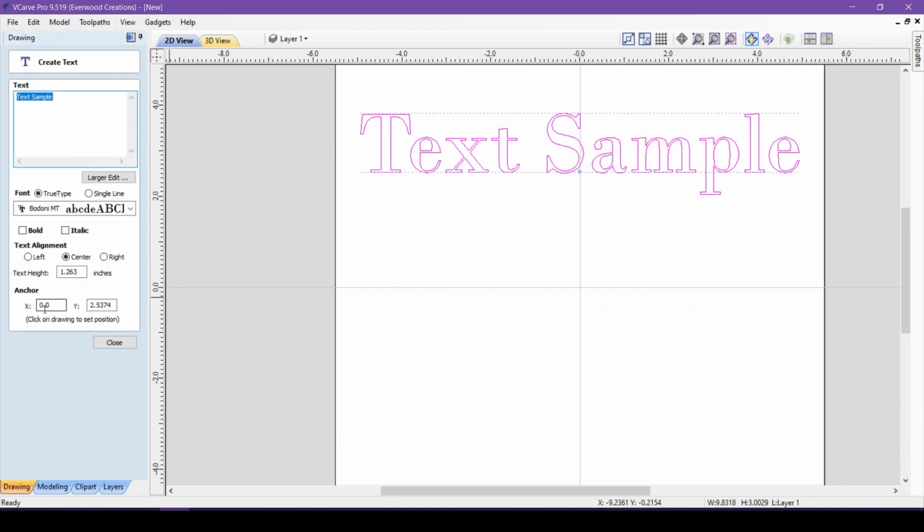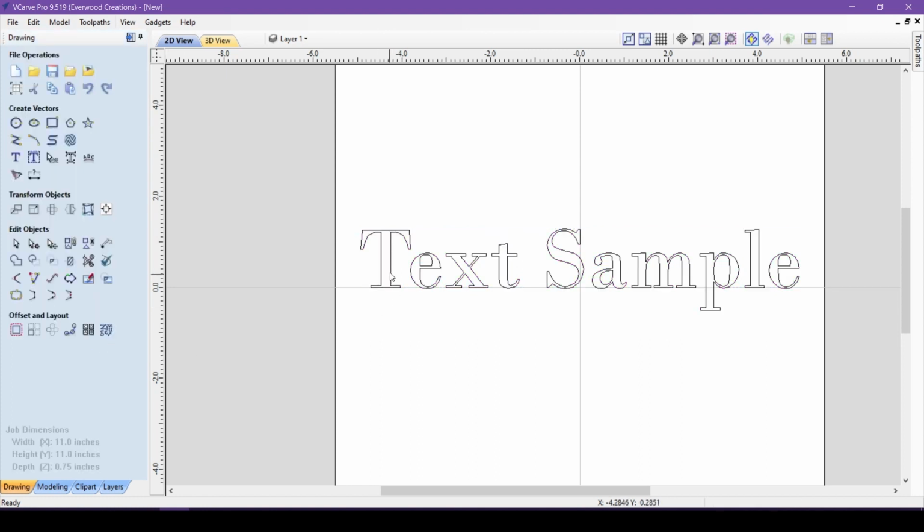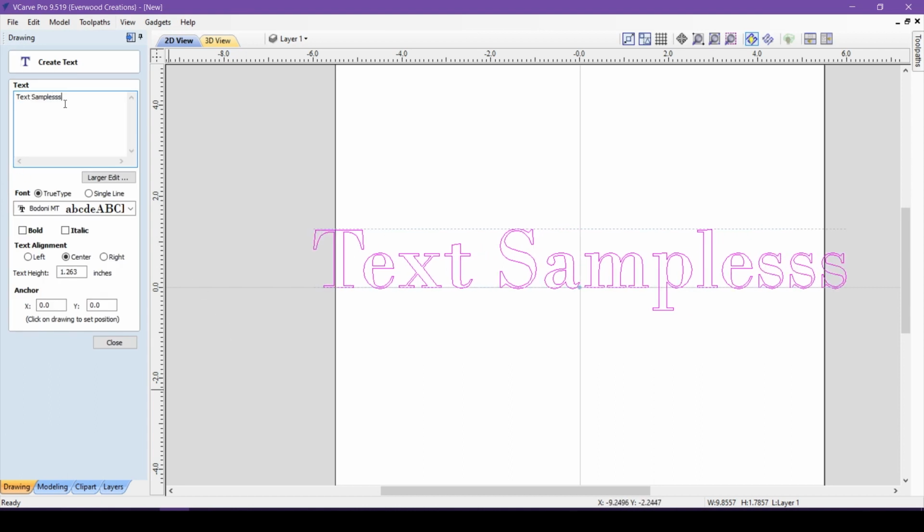The anchor point tells you the exact position of this little dot on your text, which indicates the beginning point of the text. If you have chosen a center alignment, the anchor point will indicate the center of your text. And if you select right, it will be on the right side of your text. You can go back and edit your text at any time by selecting the text and then opening the Edit Text tool.